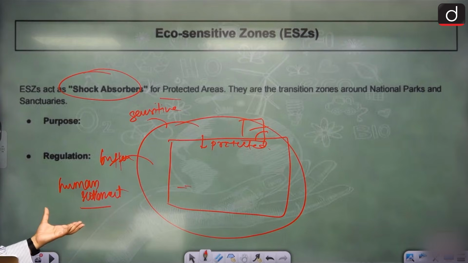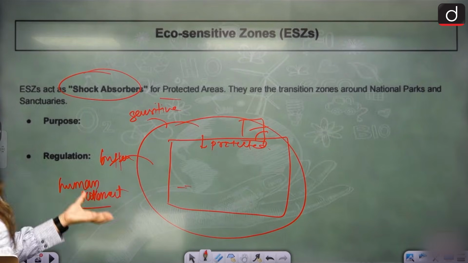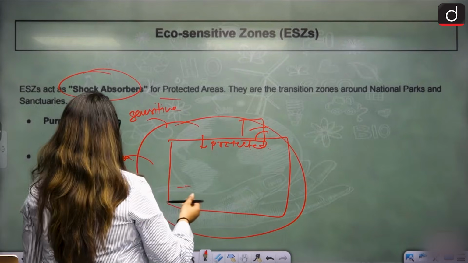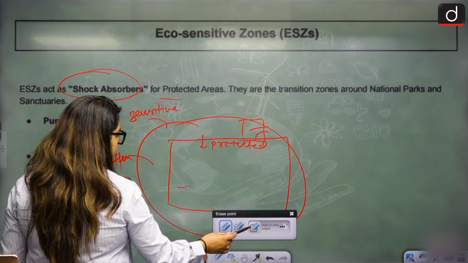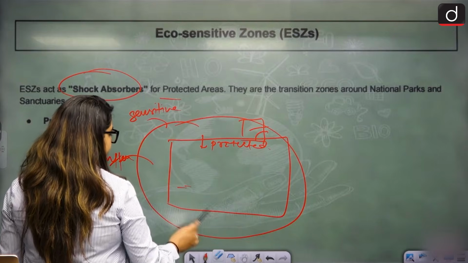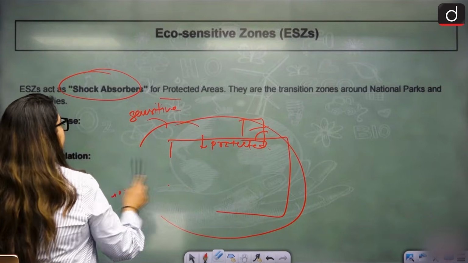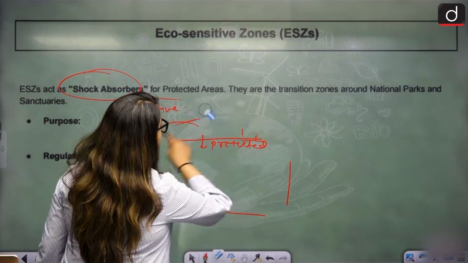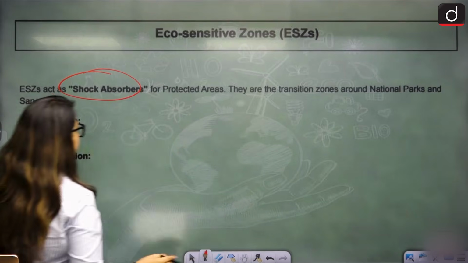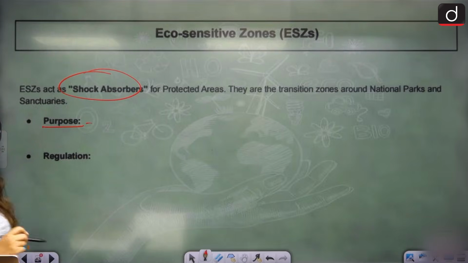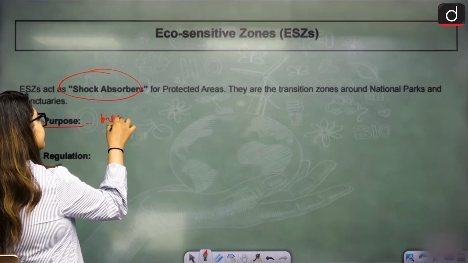Activities, some are prohibited, some are permitted. So in this ESZ, we have two kinds of activities. What are the two kinds of activities? The basic purpose here is that we create a buffer. What are we trying to create?